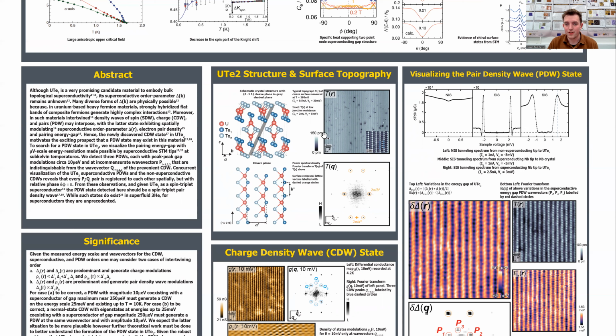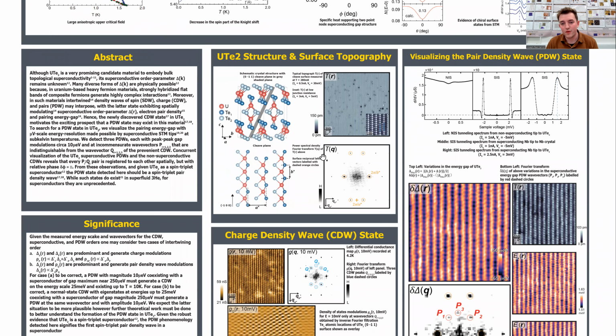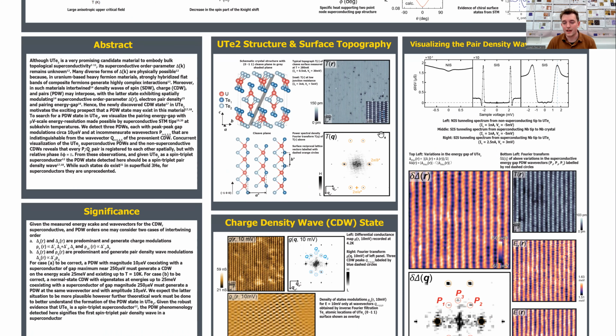And here is just an example topograph that we get at the surface, where we can clearly see these two tellurium atoms. The uranium atom is at a lower depth, so is not seen in our own topography. Furthermore, here's a Fourier transform of that topograph, where we see these reciprocal lattice vectors labeled here in orange dashed circles.